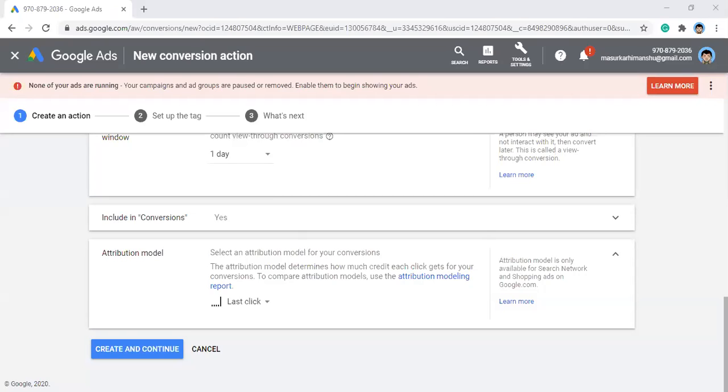Is it only for network and shopping ads? It's for everything. Overall, Google. It's for tracking actually. Yes.